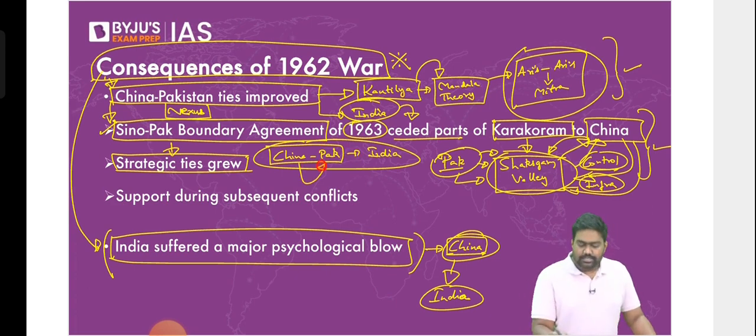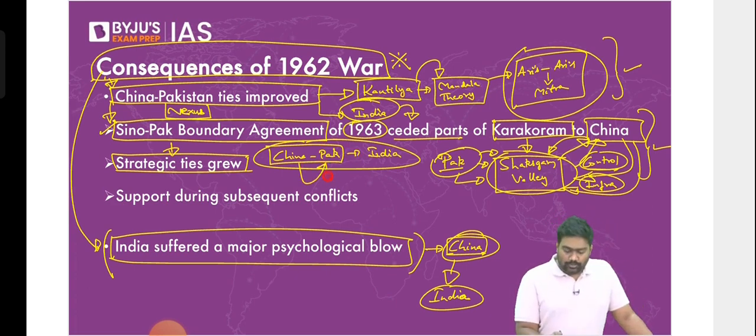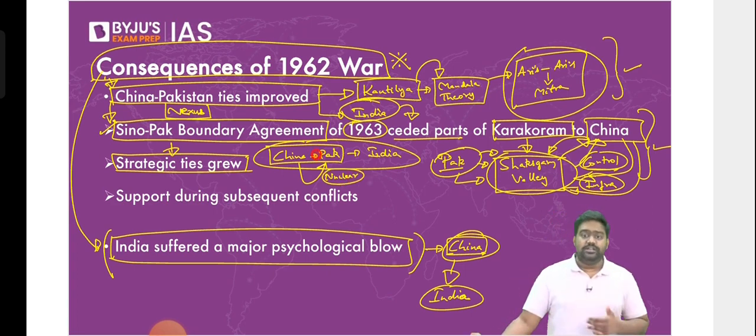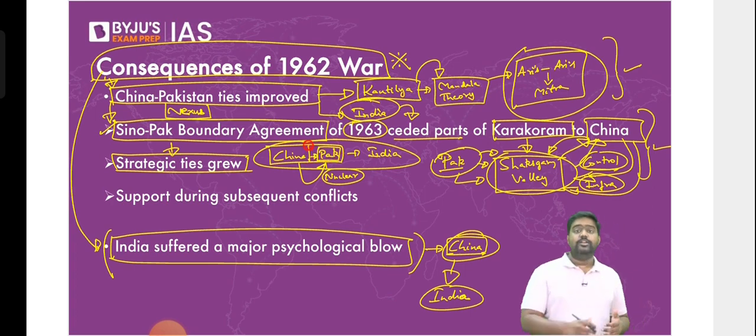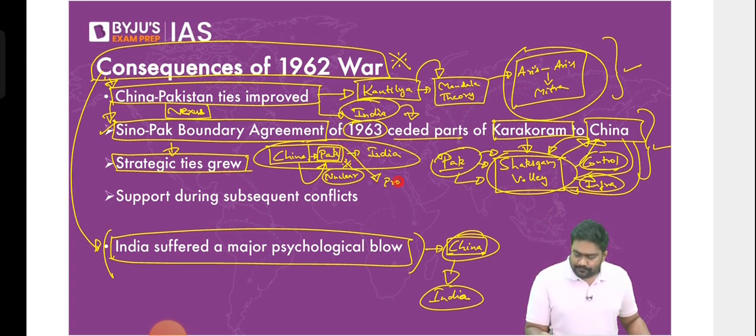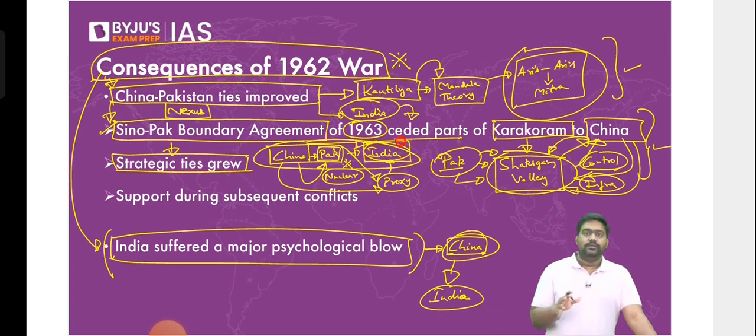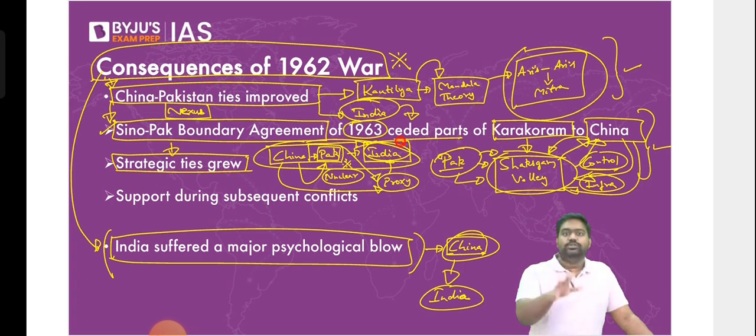China helped Pakistan build its armed forces. China played a critical role in the nuclearization of Pakistan. China would leak nuclear secrets, help Pakistan directly to build a nuclear bomb. It helped Pakistan to procure advanced military equipment, including leaking of missile and rocket technology. Pakistan could have never developed this on its own. It was China which leaked such sensitive technologies to Pakistan, because now Pakistan had become a proxy for China. It was setting up Pakistan as a counter to India, so India would be dragged down by Pakistan, thereby handling Chinese concerns. China's strategy was very simple. Prop up Pakistan as a major military power. Pakistan will do the rest. It will counter India, distract India, thus keeping India away from China.